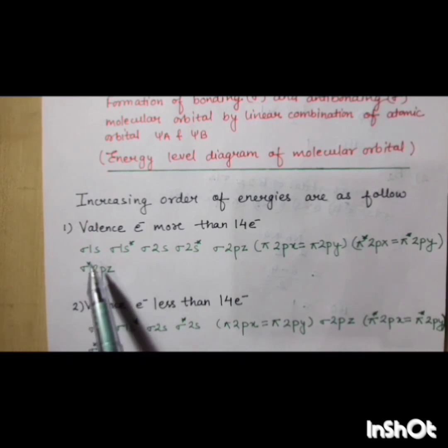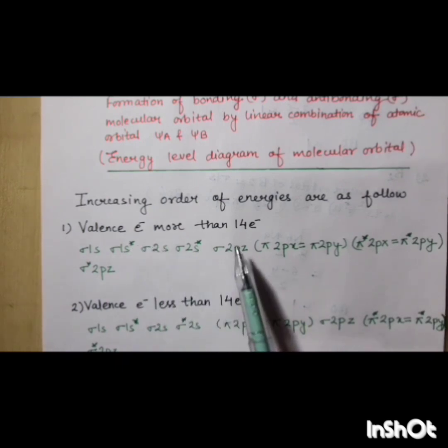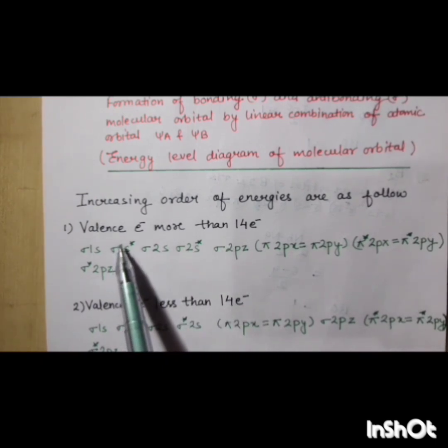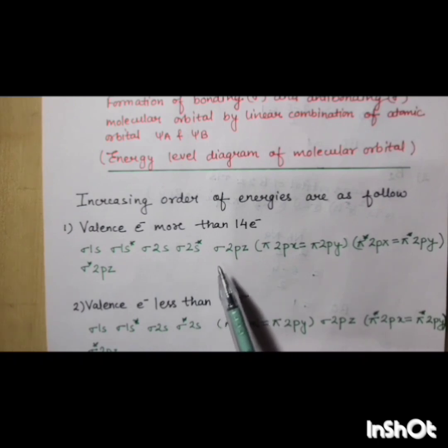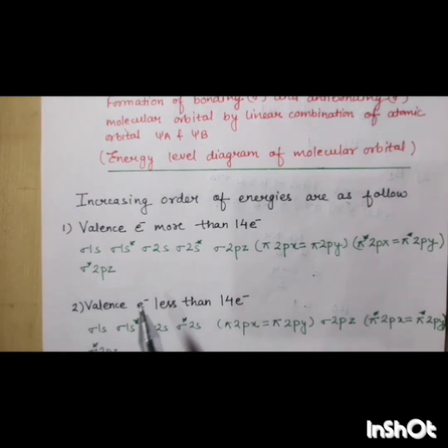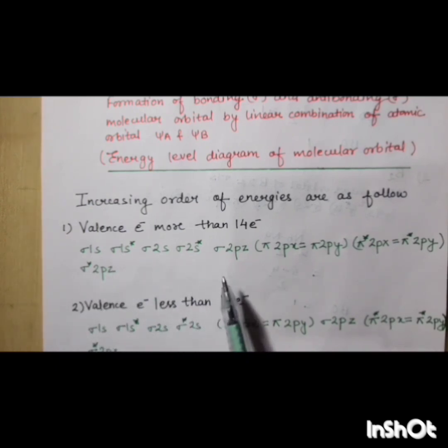In the first case, when the molecule has more than 14 valence electrons, the representation in increasing energy level is as follows: sigma 1s, sigma 1s star, sigma 2s, sigma 2s star, sigma 2pz.